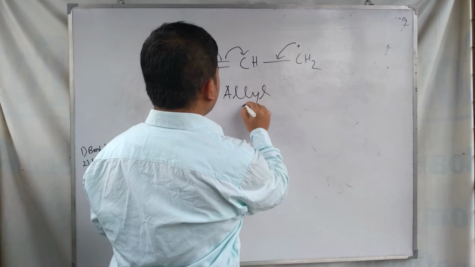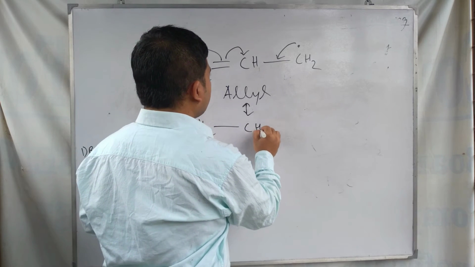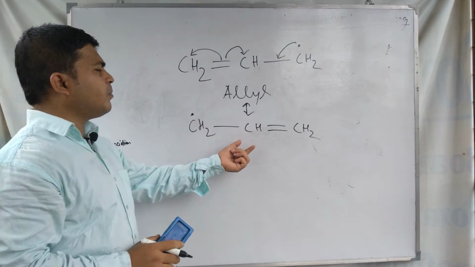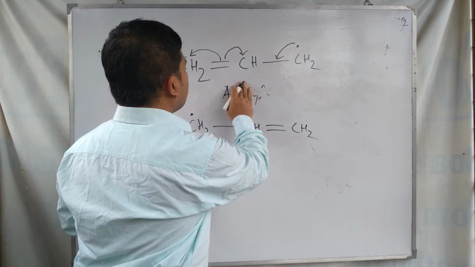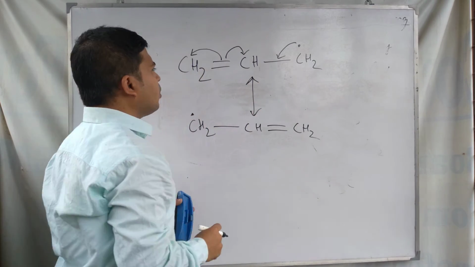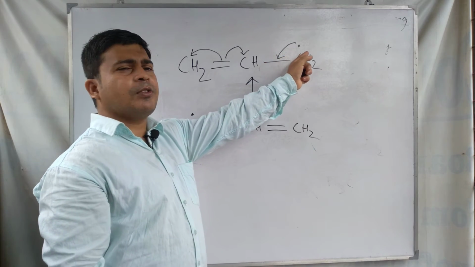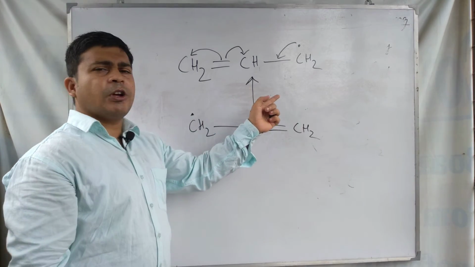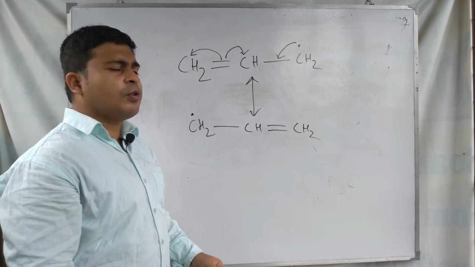Resonance structures means CH2 dot and CH double bond CH2. So in this way it can form resonance structures. These two are called resonance structures. We are giving a double headed arrow to represent these resonance structures. So allyl radical, due to resonance, this electron deficiency of the free radical is compensated because of the resonance structure of this free radical. This allyl radical can form resonating structures.